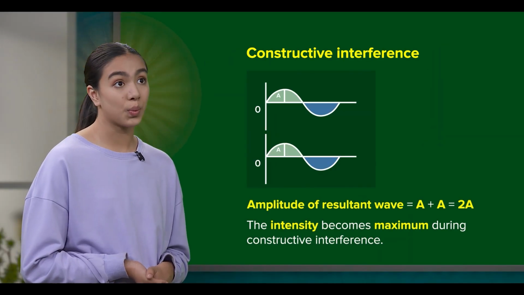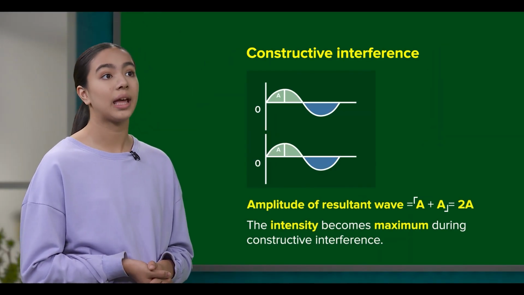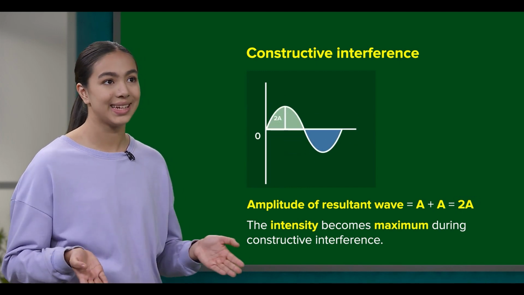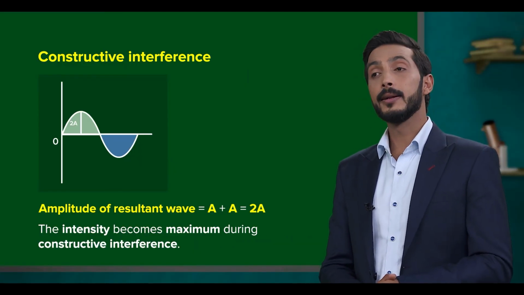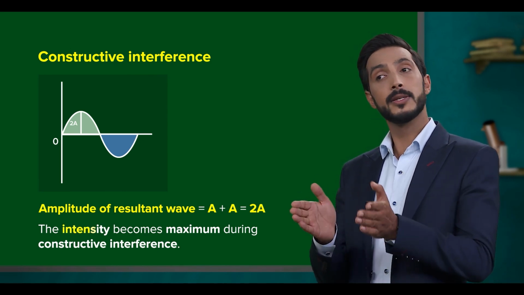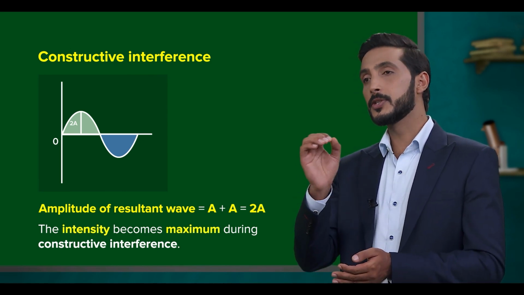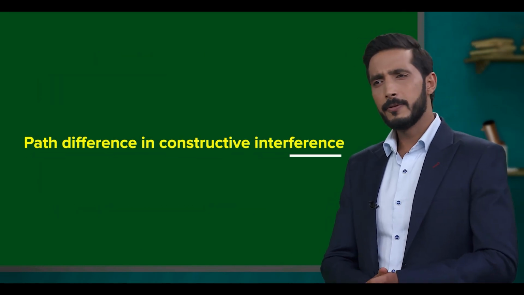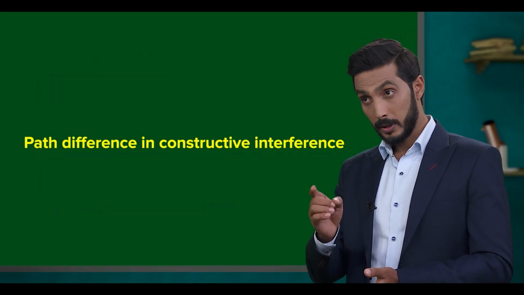Oh, so if both waves have the amplitude of A, then the amplitude of the resultant wave must be 2A, right? Exactly. And as a result of this, the intensity becomes maximum during constructive interference. Moving on, what about the path difference of two waves for constructive interference?